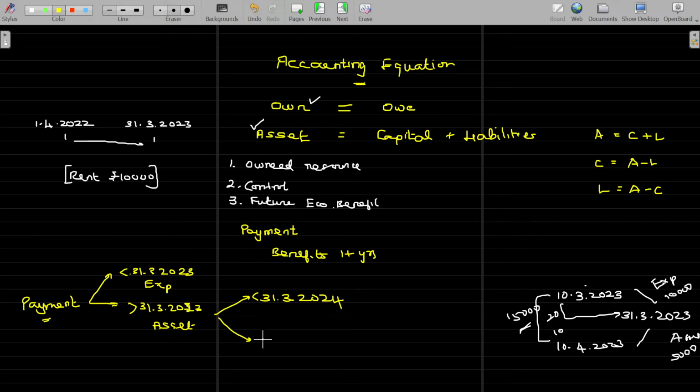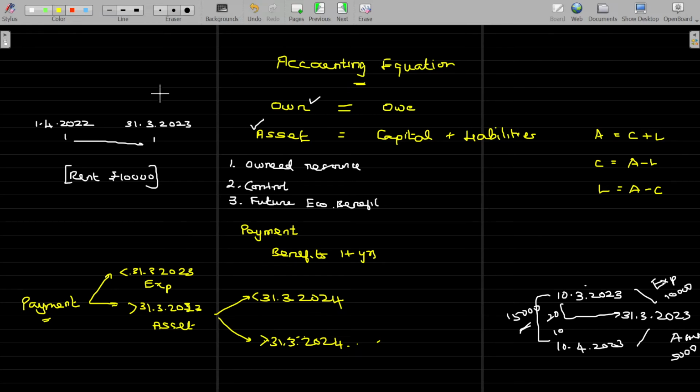And this still goes further also. More than 31st March 2024 also, it will still give benefit for some more years. Then what about that payment? That payment is an asset. But if the benefit is enjoyable within 12 months from the end of the financial year, the end of the financial year being 31st March 2023, then from there 12 months, up to 31st March 2024, within that period you can enjoy. Beyond that you cannot enjoy.